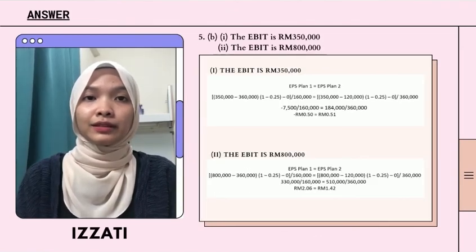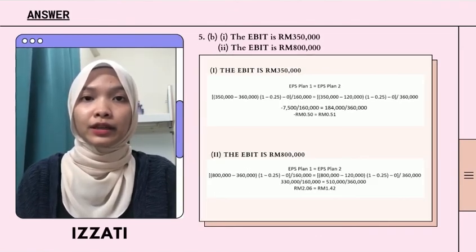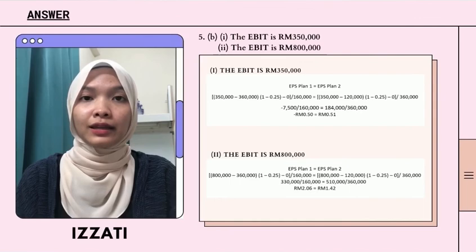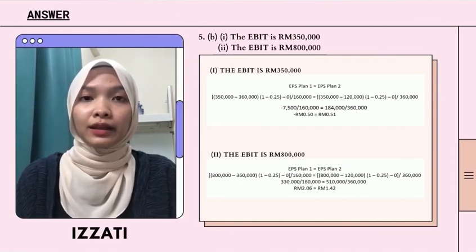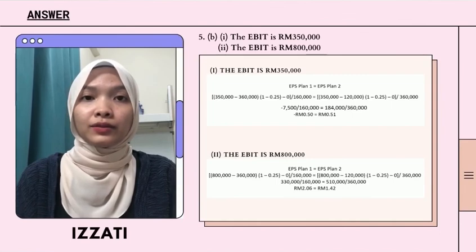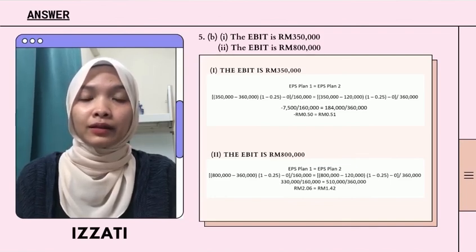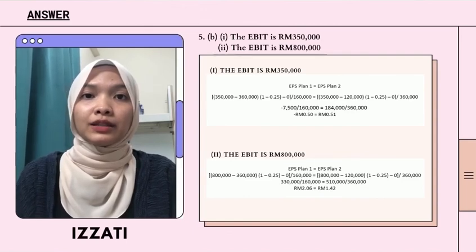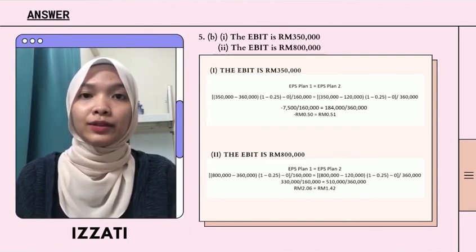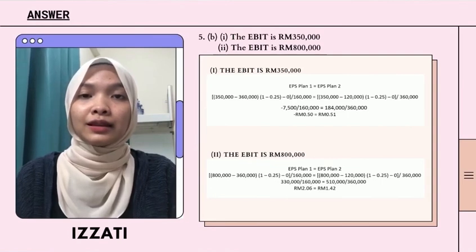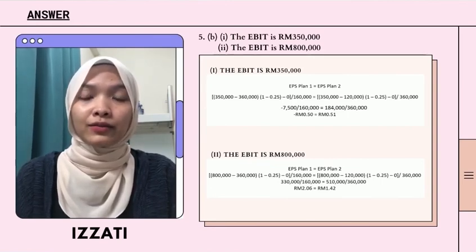On the next question, determine the EPS for both options if the EBIT is RM350,000 and if the EBIT is RM800,000. So on the first one, we just have to substitute the new EBIT into the formula. Then we get the different EPS, which is negative RM0.50 and RM0.51. Then the EPS for the 800,000 EBIT is equal to RM2.06 and RM1.42.